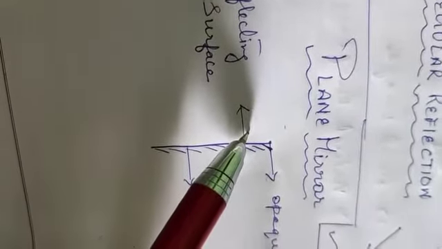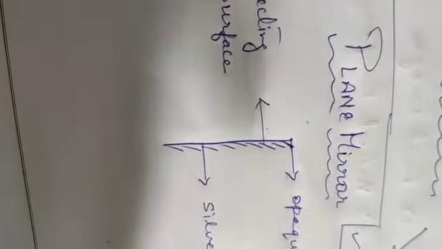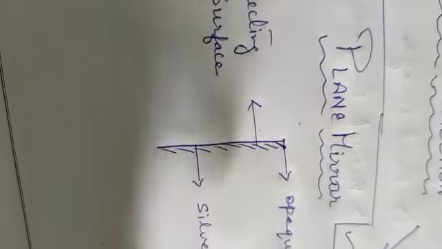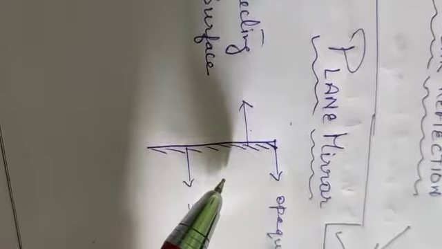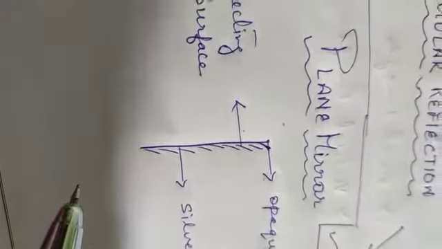The regular reflection from the highly polished smooth surface of the plane mirror forms a well defined image. So that means the back side of the mirror is silver color polished so that the image forms properly, a well defined image can form. If the back side of the mirror is not silver polished, then what will happen?